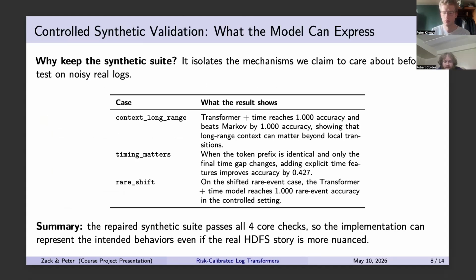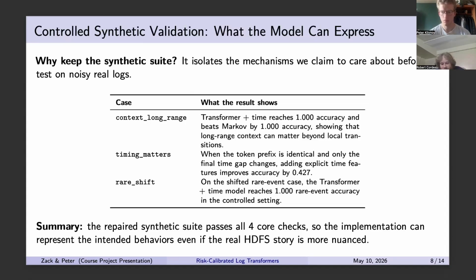The reason that we kept the synthetic suite is it isolates the intended mechanisms, as we just explained, before the real world noise makes the interpretation messy. In the long-range context case, the first token determines the correct next event, while the last token before the target is identical across classes. In that setting, the transformer with time reaches perfect accuracy and beats Markov by a full point, which pretty much demonstrates that long-range accuracy matters beyond local transitions.